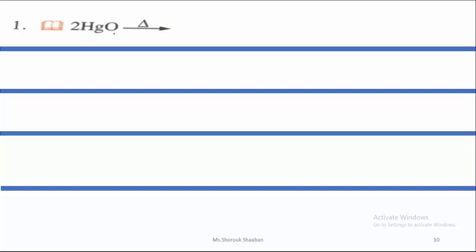Mercury oxide, which is a metal oxide, and you see a triangle like this on the arrow, you will know that this kind of reaction is a thermal decomposition reaction. Which kind of the 5 examples of thermal decomposition reaction? This is metal oxide. How did I know? Because it's formed from metal, which is mercury, and oxygen. So it's metal oxide. And I can remember that in case of metal oxide, I will just break the bond between them. So I will get mercury and oxygen.